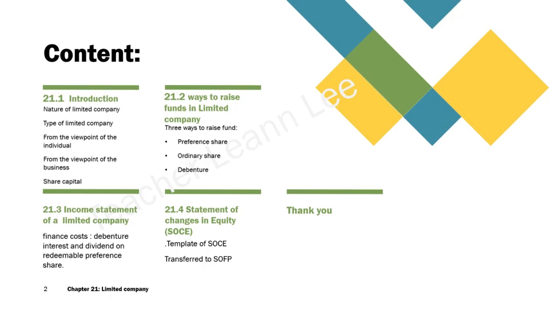We also cover the statement of changes in equity, which is the most important part that we need to discuss. I will introduce the template and how to prepare the SOCI. Then we see how it is transferred to the SOFP under the capital section, because a limited company does not write capital as such, but instead writes up the details from the SOCI. That's the part I'm going to discuss further.